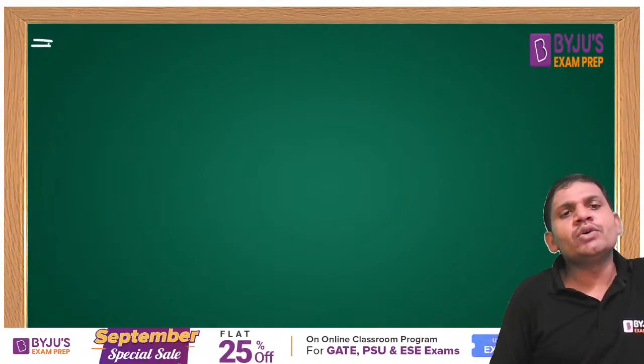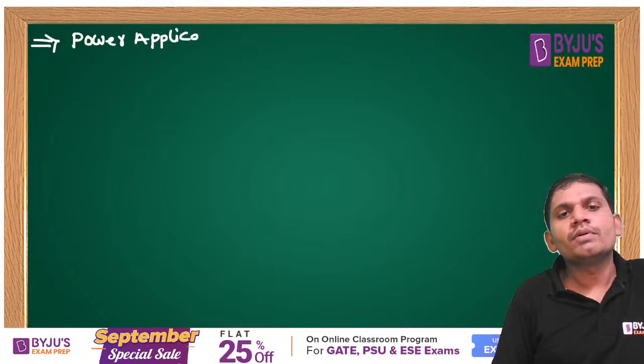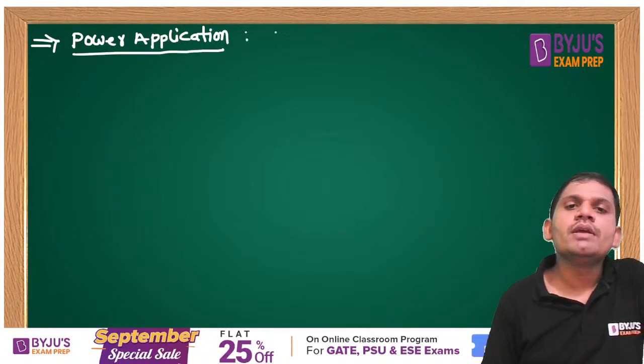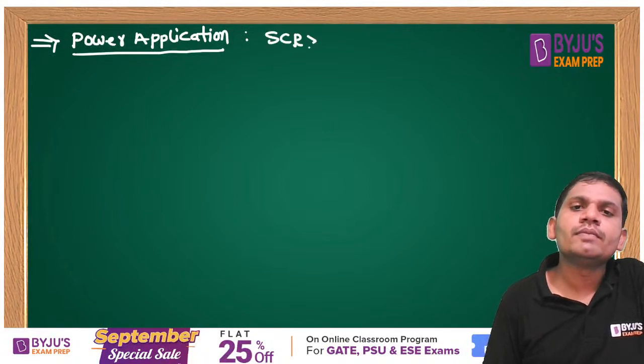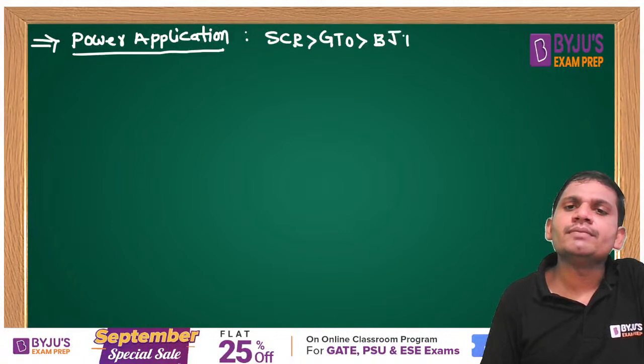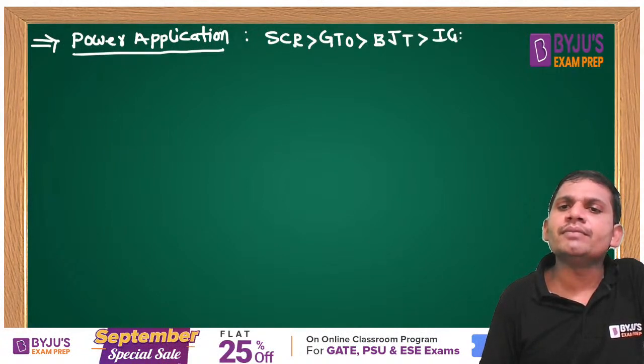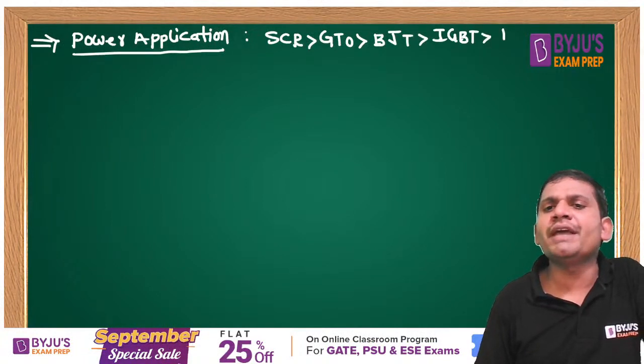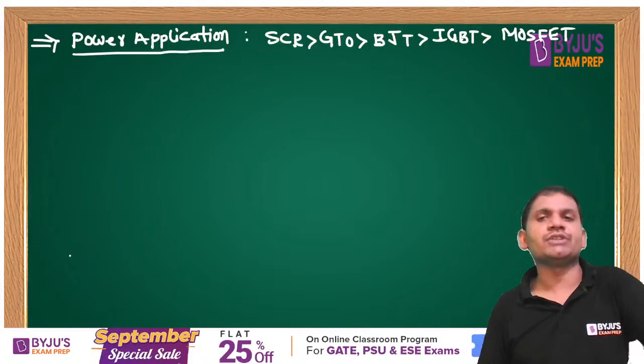Then with respect to power application, which is used for high power application, students? SCR is high power. The next one is GTO. The next one is BJT. The next one is IGBT, which is low power application. MOSFET is used for low power and high frequency application.